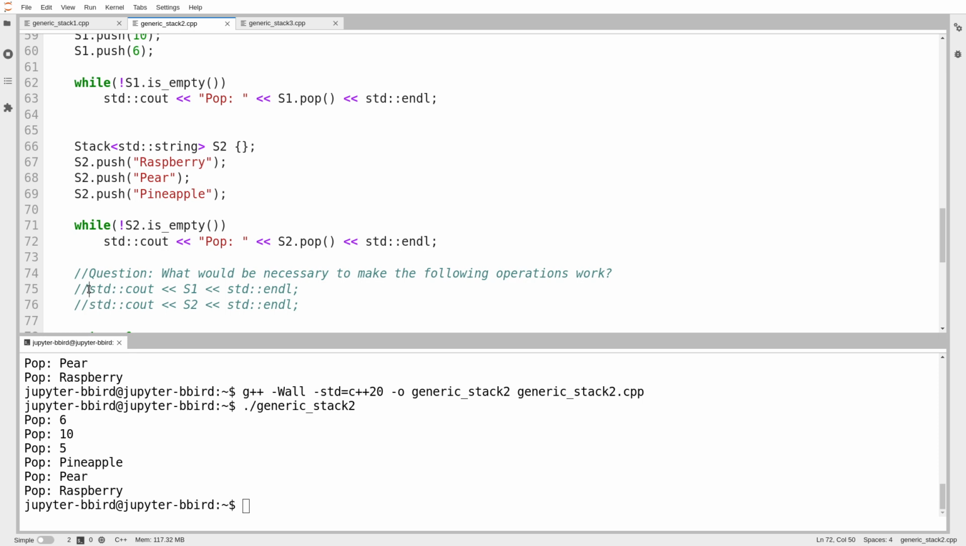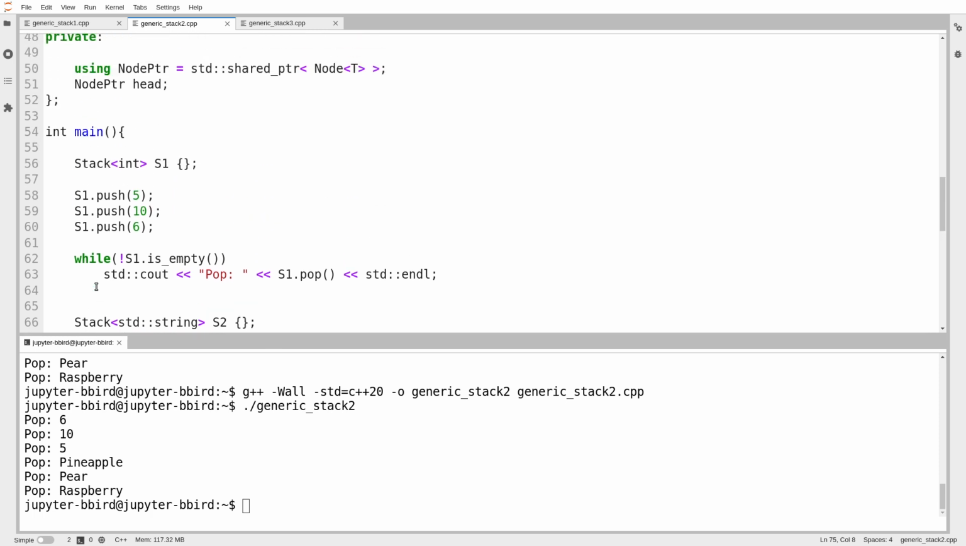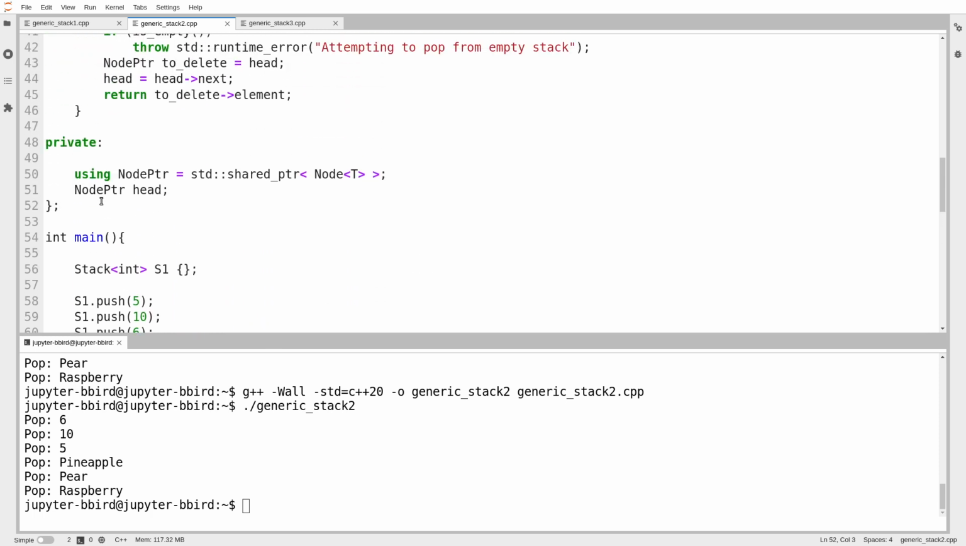Suppose I wanted to write a print operator, so the stream insertion operator that prints an entire stack. And I guess we'll print the top of the stack first and the bottom of the stack last. How would I do that? Well, okay, let's mock it up here. So I know already that I'm going to write my stream insertion operator. There it is. It's going to be operator this.